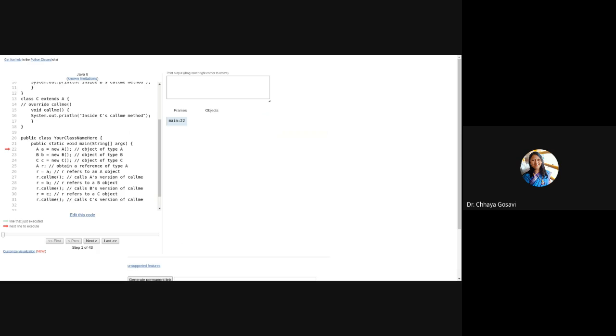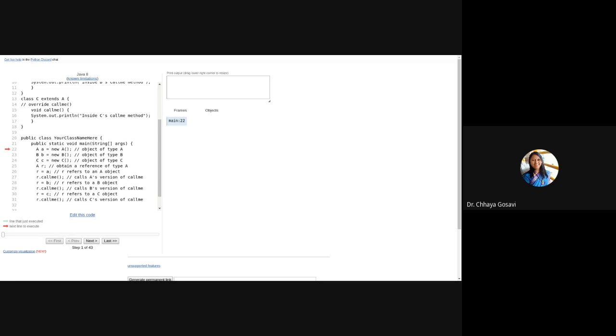Note that your program will run without dynamic method dispatch, without polymorphism, without method overriding. Instead of creating the same name, I can write the names as call A, call B, call C, different method names. Then why go for overloading? Why go for overriding? Why go for dynamic method dispatch? These are all design time decisions, and this will affect your project when you are doing a project on a large scale. I'll let you know how it works.